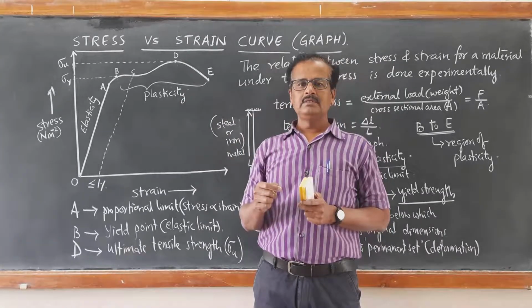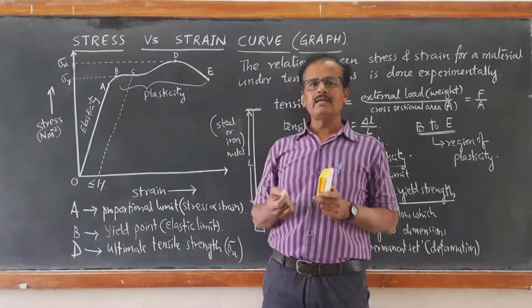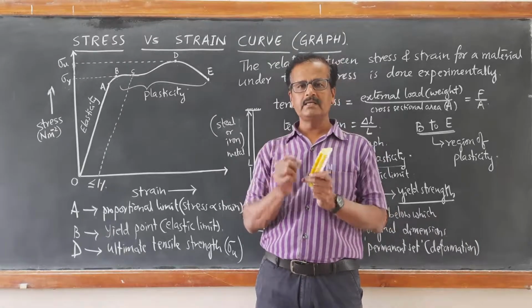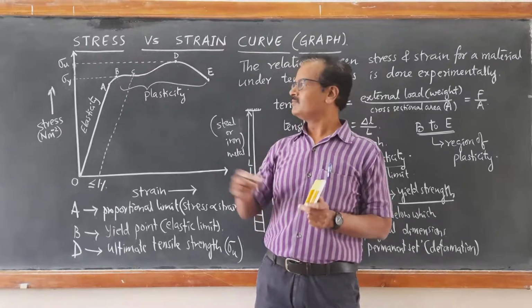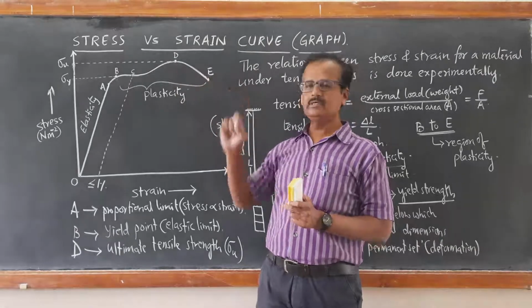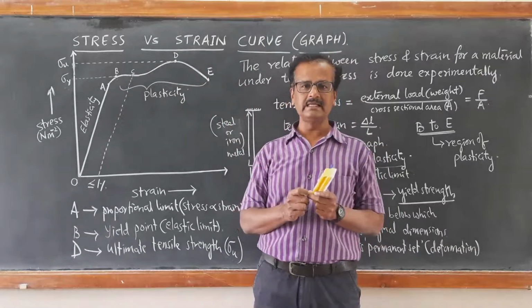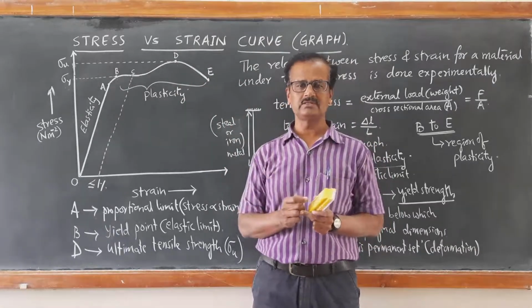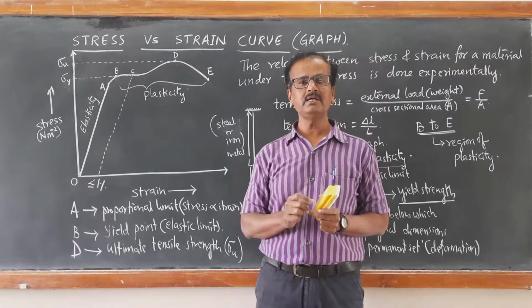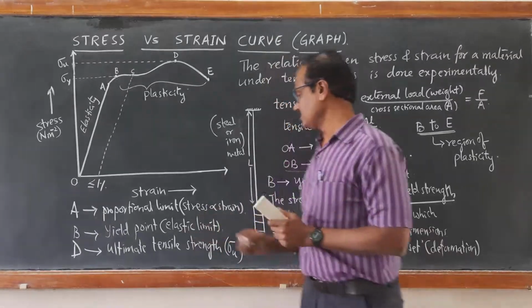If a particular material has very less malleability, very soon it is going to have a fracture. Then such a metal is said to be brittle. Okay, let us define what is D.